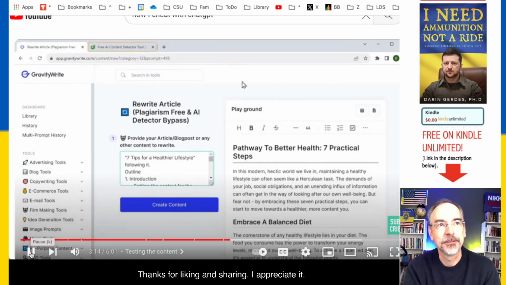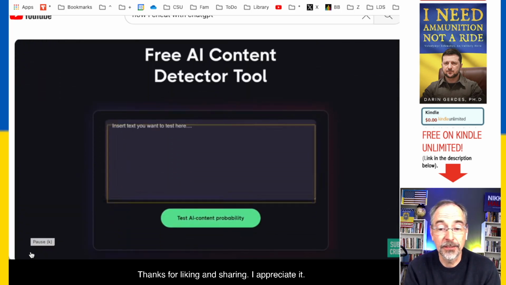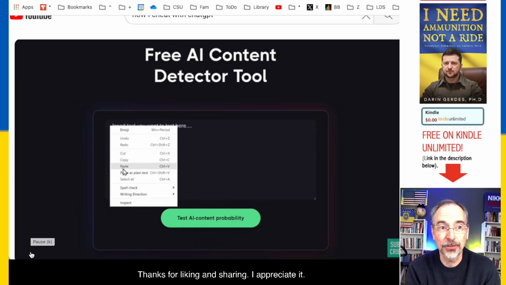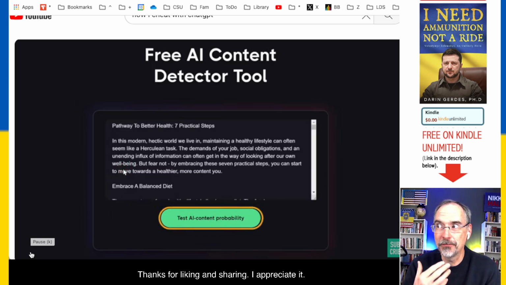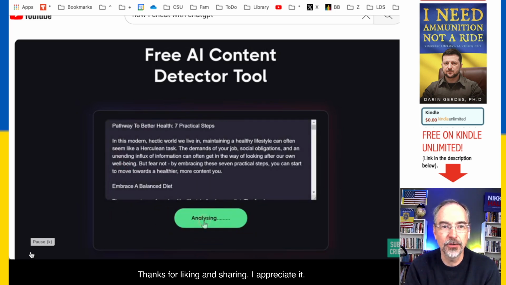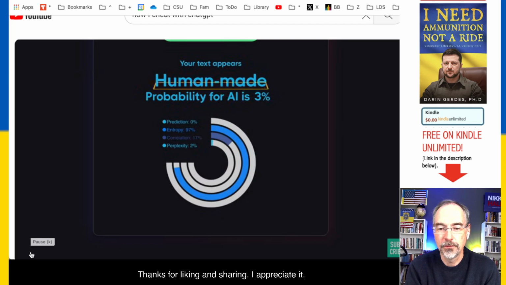Go to SEO.ai and click Test AI Content. Great. It now says our content is human-made with only a 3% chance that AI has written it.